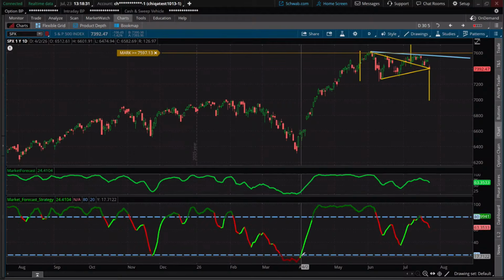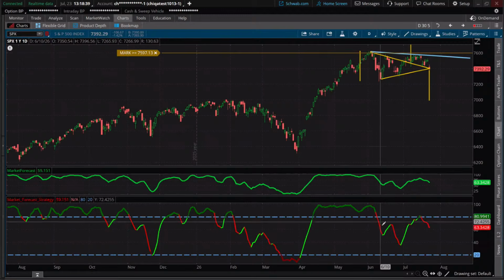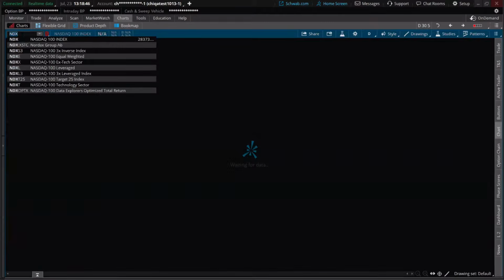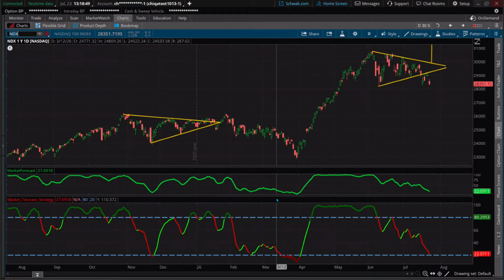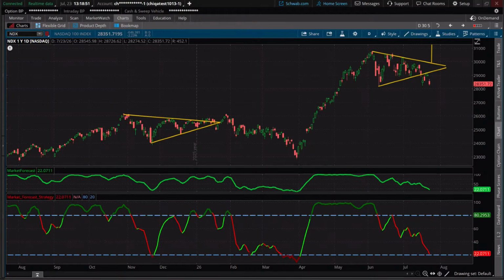Light green when you come above that 20 and you're approaching into the 80 level. Again, when you're breaking down below, it's the lighter red. Now, one quick thing, and by the way, this would work fine too. I mean, here's the NDX. I want to talk about a key strategy here. In fact, I'll share this first into the chat for you.